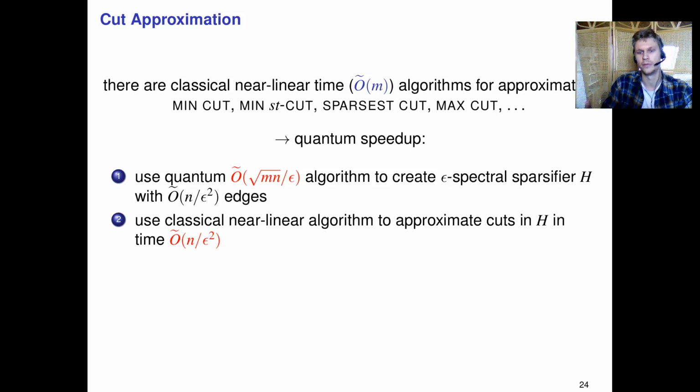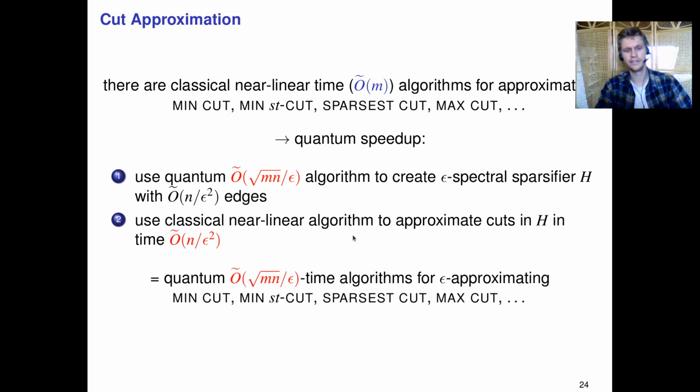But since this algorithm is near linear, this takes time only O tilde of n over epsilon squared. So this gives us a quantum square root of mn over epsilon time approximation algorithm for epsilon approximating things such as the min-cut, min-st-cut, sparse cut, and so on.